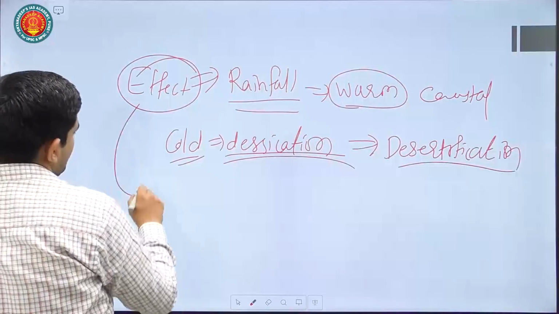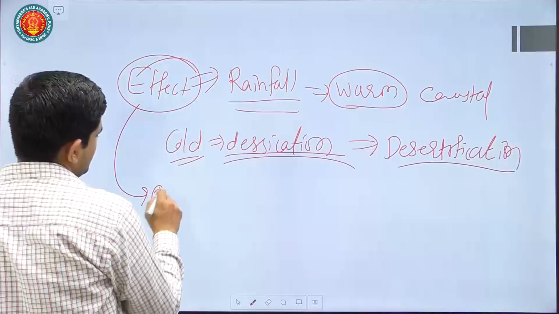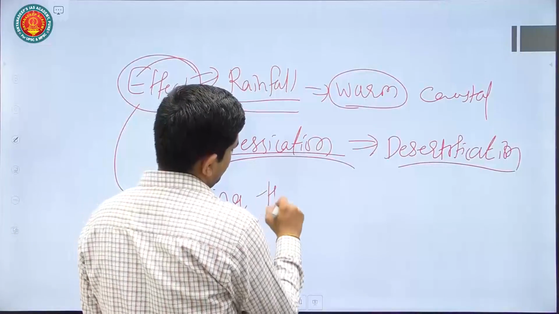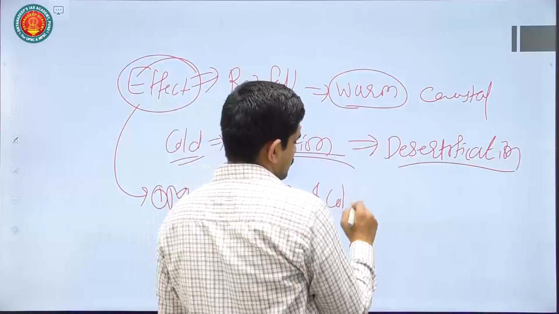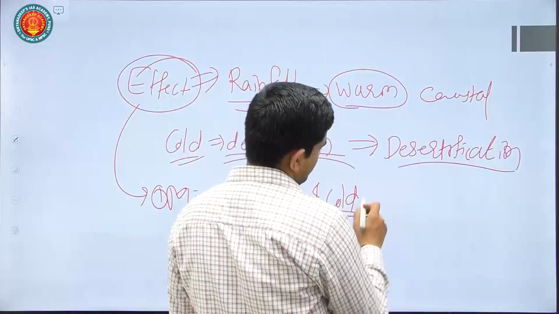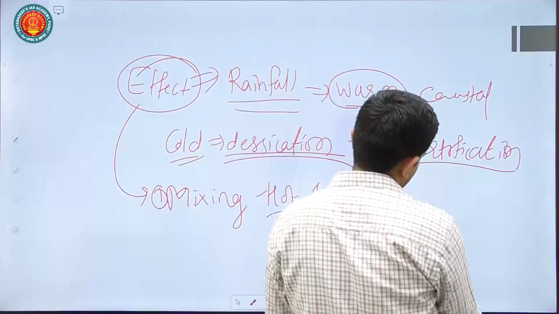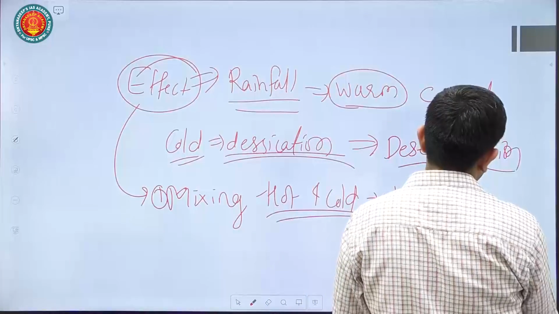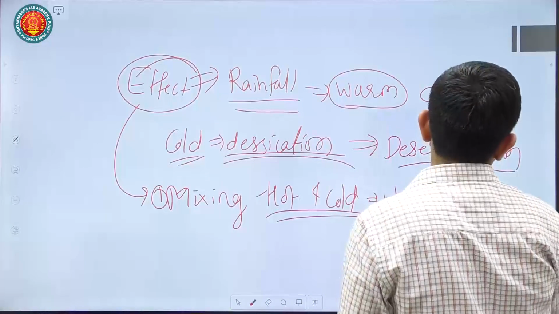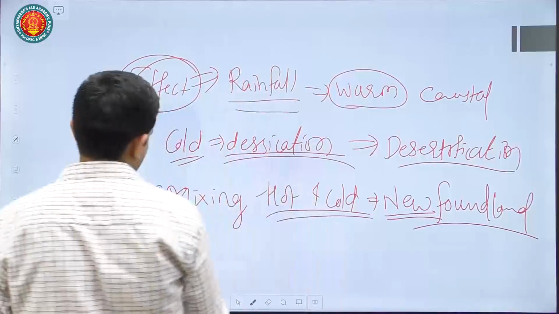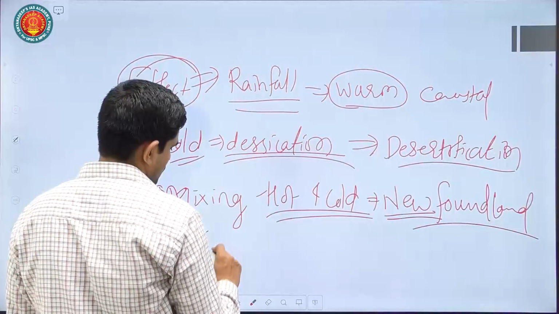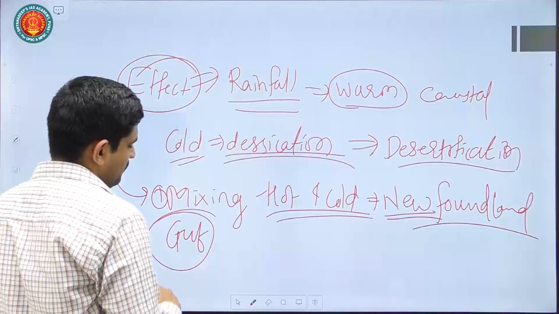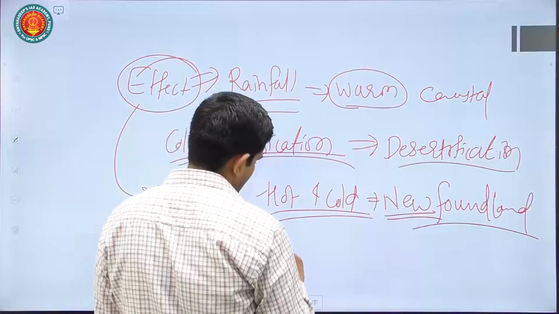Then also you can talk about the mixing up of hot and cold currents. Okay, mixing up of hot and cold. So you may give the example of Newfoundland. That is given in NCERT itself. Newfoundland area, in which there is a mix of two currents, namely the Gulf current. I am not exactly recollecting the name, but Gulf current is there, and Labrador.